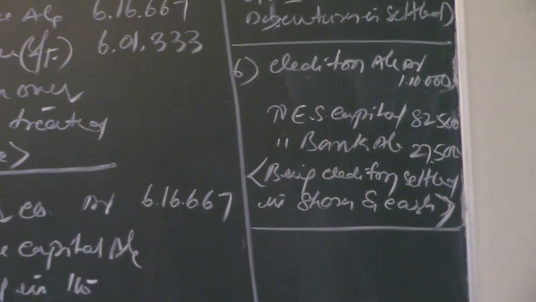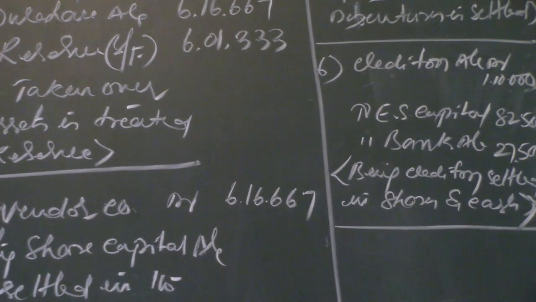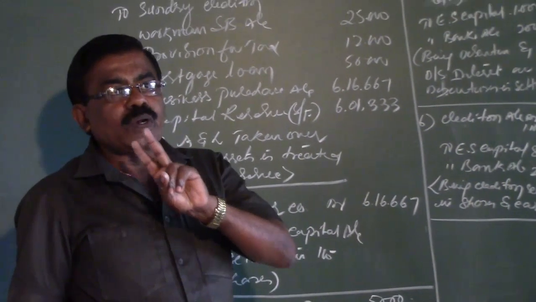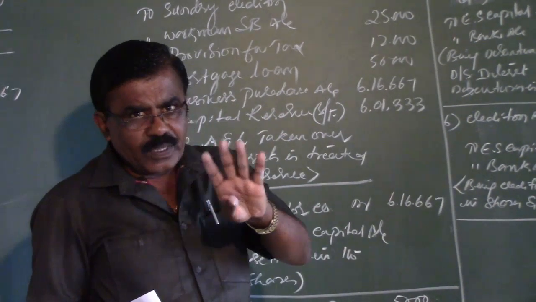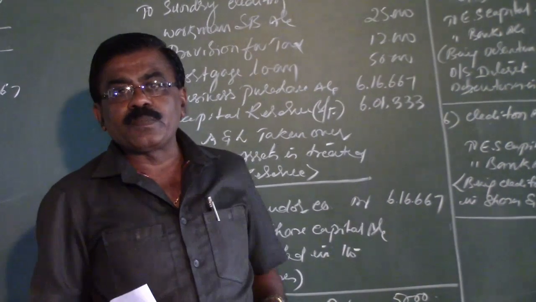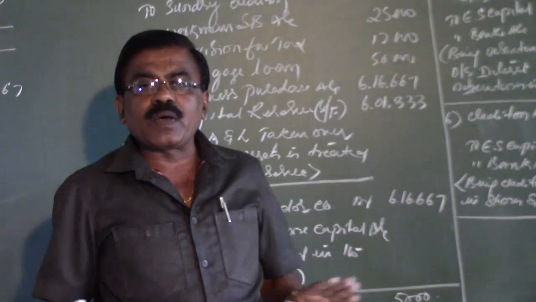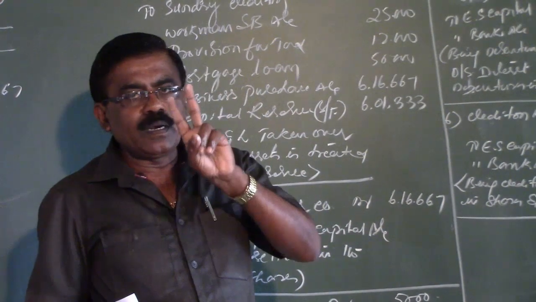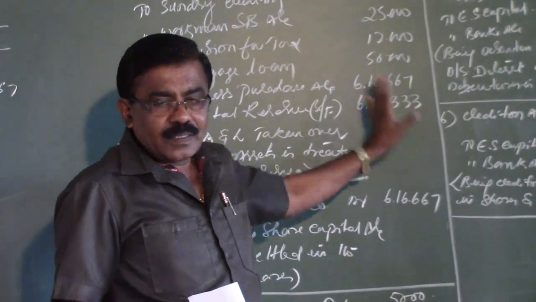So here end the journal entries in the books of the purchasing company. Here there is no question of issue of new shares and no question of purchase of any new assets for the expansion of the business. Two transactions are left out in this problem. If those two transactions, that is issue of new shares for the increase in capital and purchase of new assets for the development of the business, are given, we are going to cover all the journal entries which are to be passed in the books of the purchasing company. Remaining all the journal entries are reflected here in this problem.